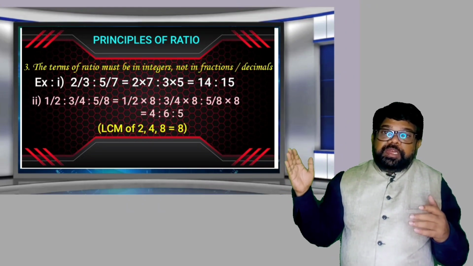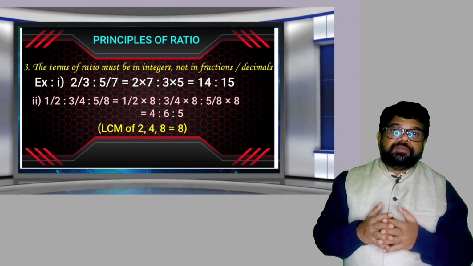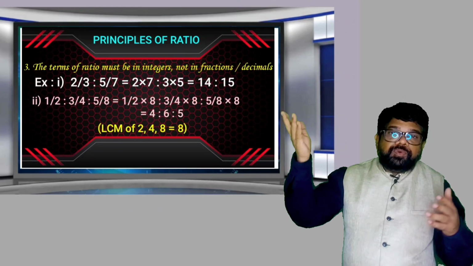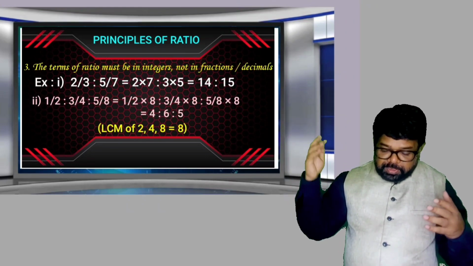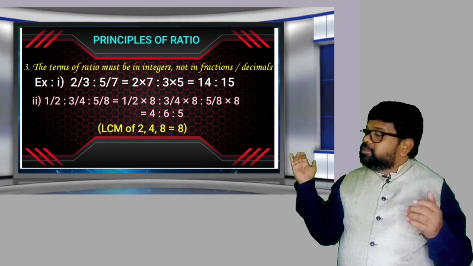Multiply into 8, into 8, into 8, all fractions get cancelled. We get 4:6:5. All fractions get cancelled: 2 fours get cancelled, 3 fours are 12, 2 into 3 is 6, 8 ones get cancelled. So finally you get 4:6:5.